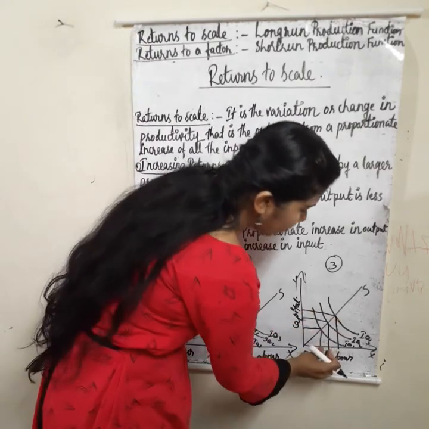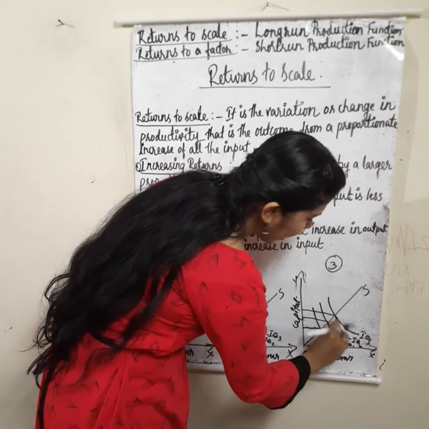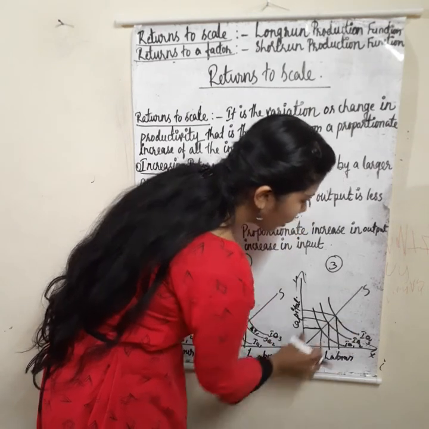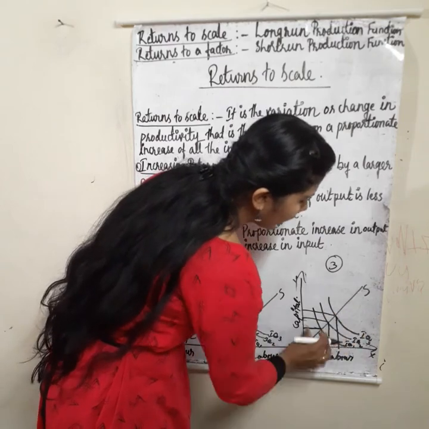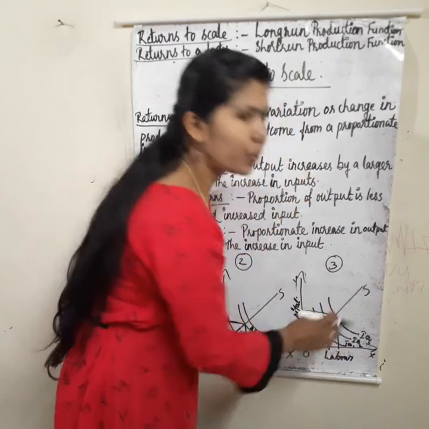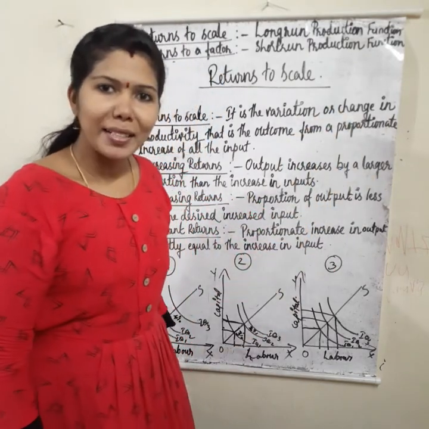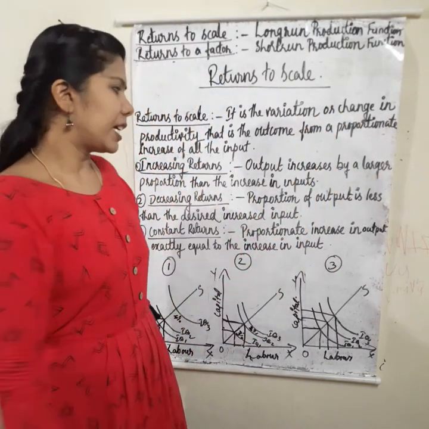See in this diagram, these gaps are the same. Changes in the level of input and changes in the level of output are the same. The gap between two isoquants will be the same, and it will go on like this. Got it? Feel the difference.